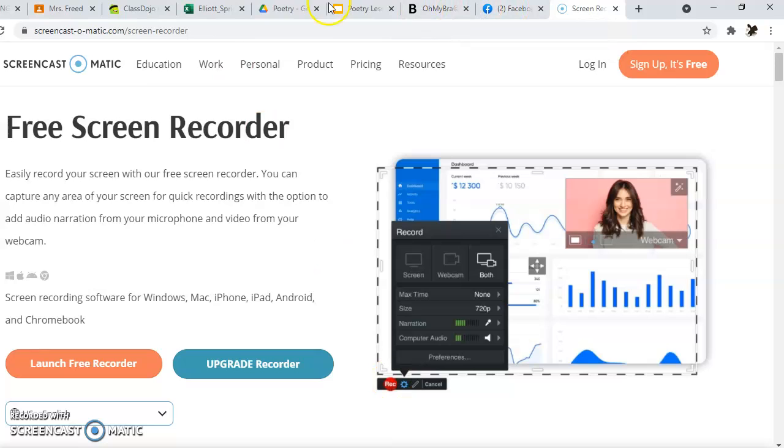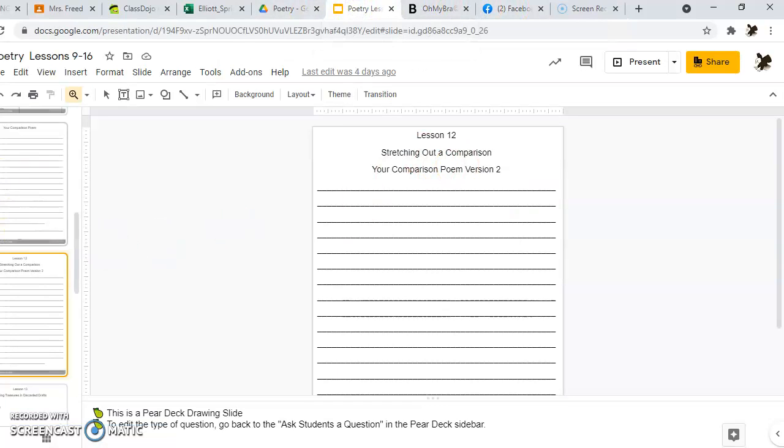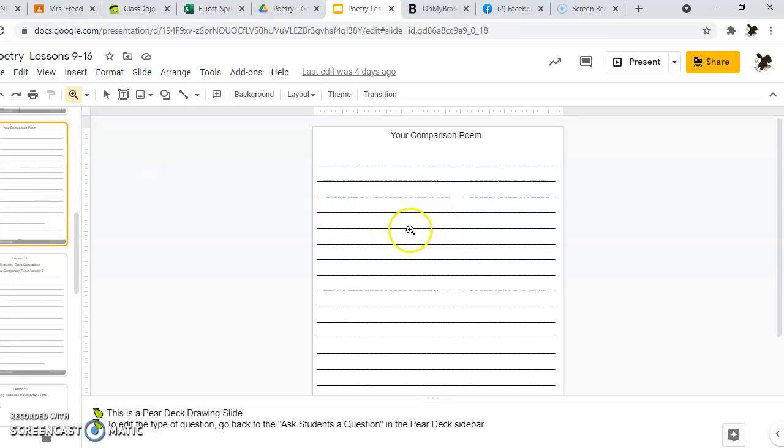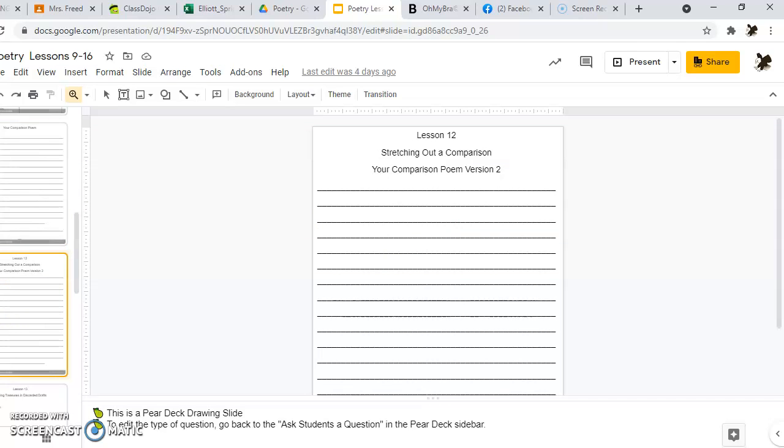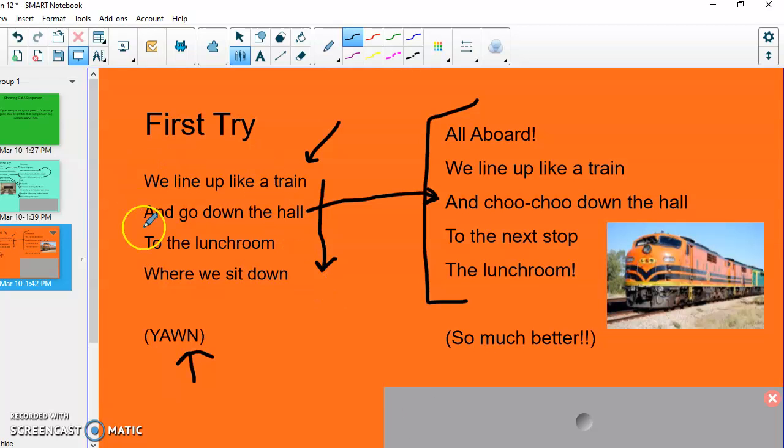You're going to go to the poetry poem that you wrote yesterday on lesson 11, and you're just going to take that poem and stretch it out. It's version 2. So you do not have to write a new poem today. You're going to take yesterday's and then do like we did in the lesson here, where here's yesterday's, and then expand it out, make it even more poetic. Okay? I know you can do it. Have a good time, guys. Tomorrow will be our last lesson.